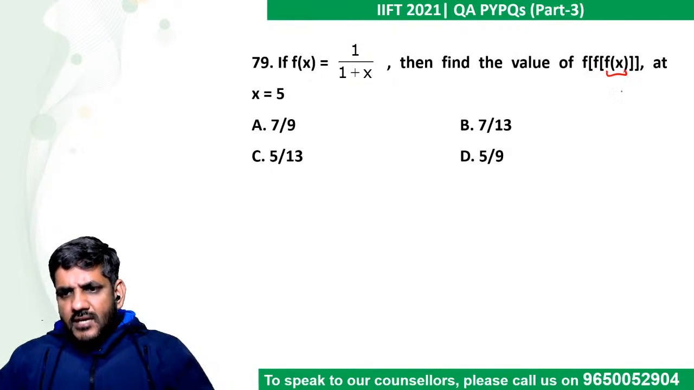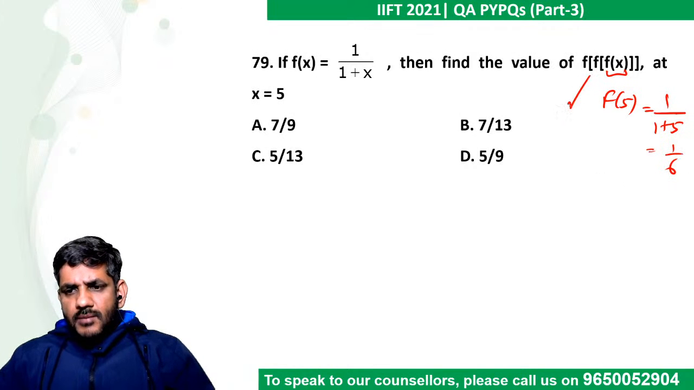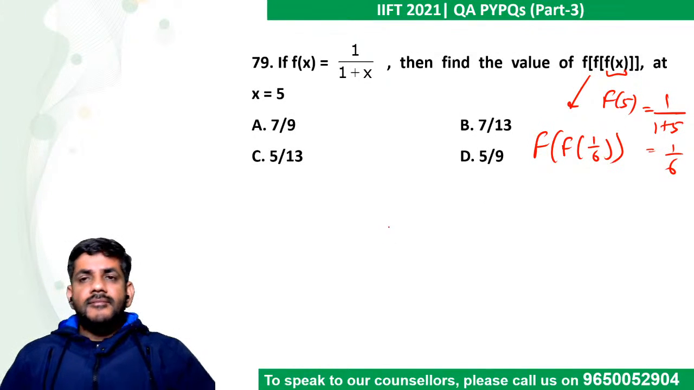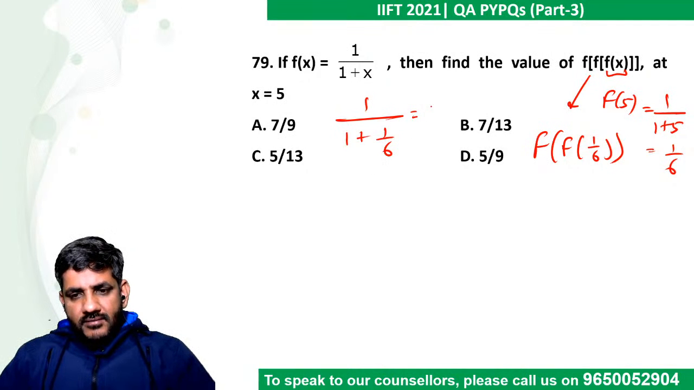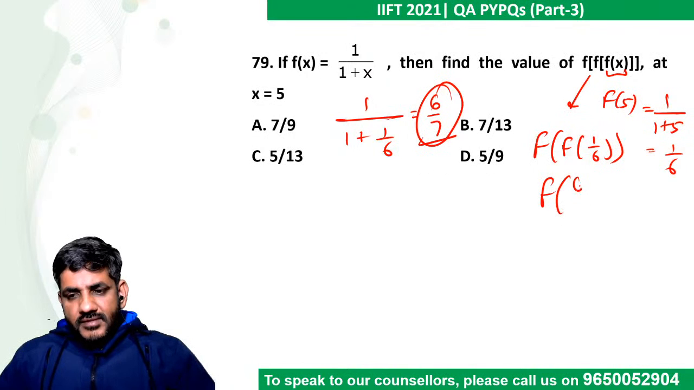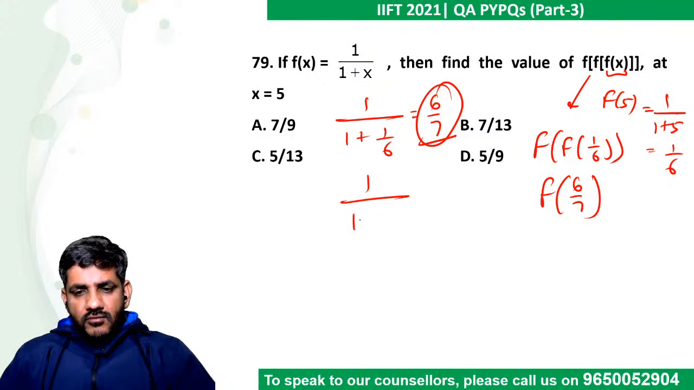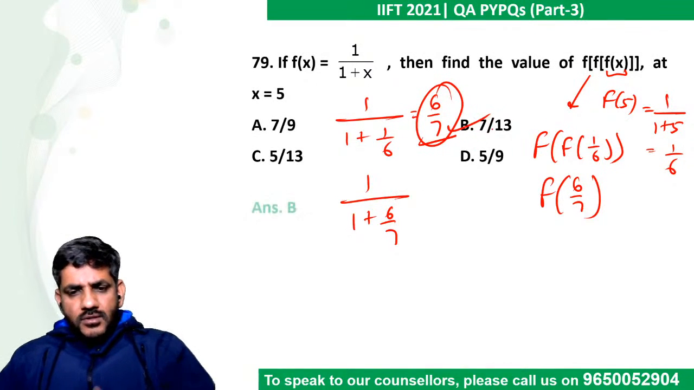So if I first calculate f of 5, can I say f of 5 would be 1 by 1 plus 5. That is 1 by 6. So now if I put 1 by 6, it becomes f of 1 by 6, right? Now what is f of 1 by 6? फिर से यहाँ put कर देता हूँ. 1 by 1 plus 1 by 6, that is equal to 1 by 7 by 6 or 6 by 7. And now it is f of 6 by 7. तो 6 by 7 भी put कर देता हूँ. 1 by 1 plus 6 by 7. So 13 आ जाएगा. कहीं ना कहीं आ रहा है, मैं देख रहा हूँ. So 7 by 13, B option looks the answer.